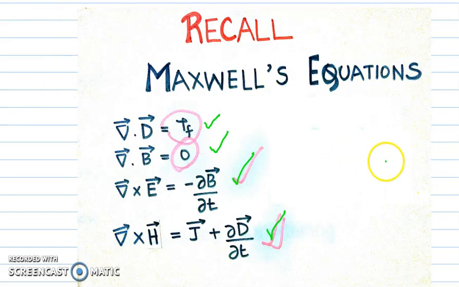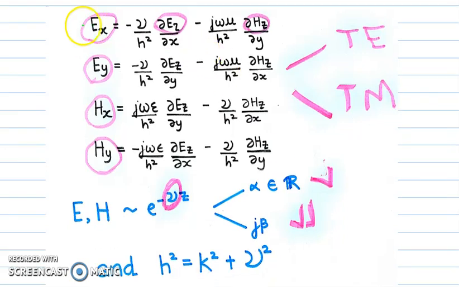After going through certain complicated mathematics on the Maxwell's equations, what we get are these relations that define Ex, Ey, Hx and Hy in terms of Ez and Hz only. This is further used to define two modes as we talked about, TE and TM modes. Here, nu basically represents the spatial frequency which when is real, the wave will decay, and when purely imaginary, the wave propagates.